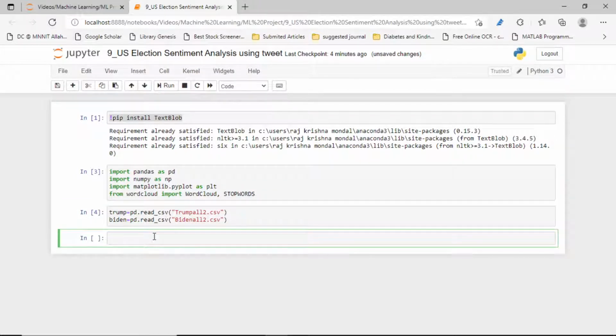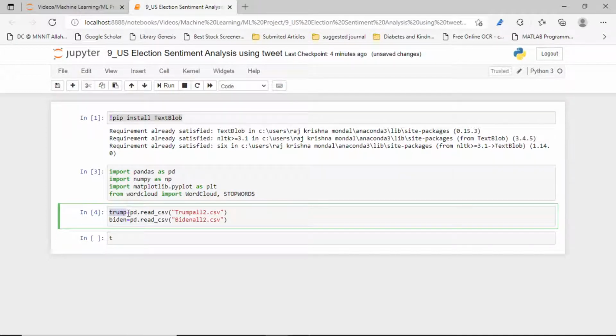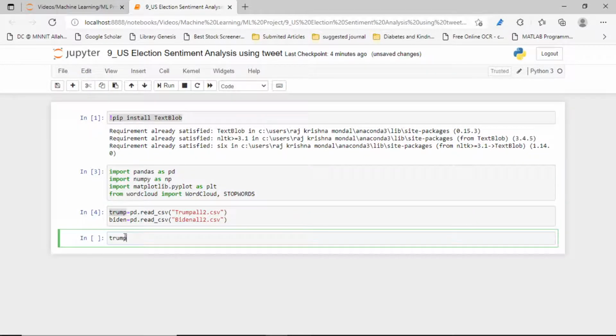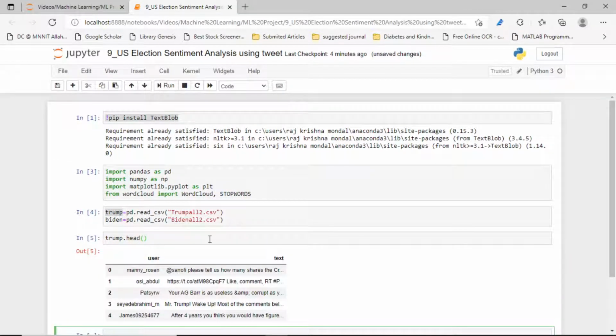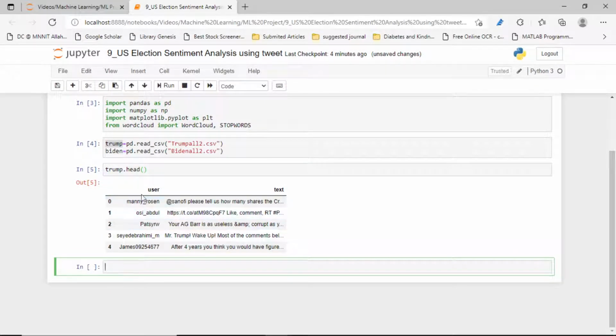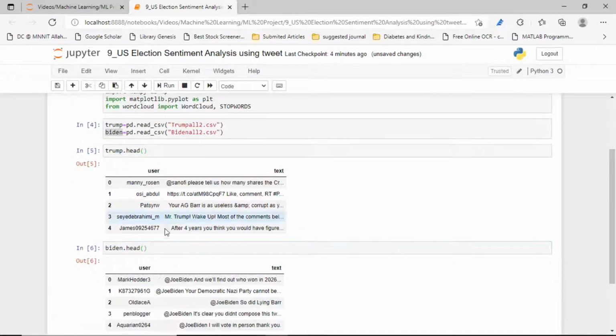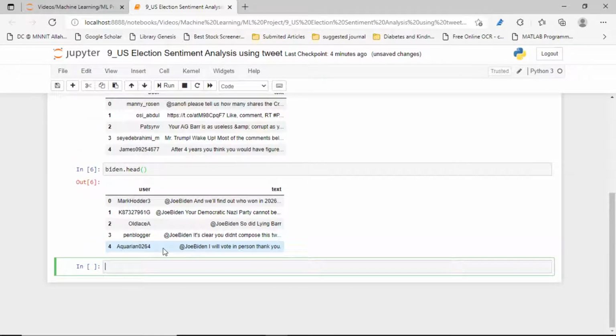Let's look at the data structure, one by one. Trump we have already seen in the Excel sheet. Let's see it here with head. Yes, this is the index, this is the username, and this is the text. Similarly we can see the Biden data frame. Yes, this is the Biden data frame. So let's start our sentiment analysis.